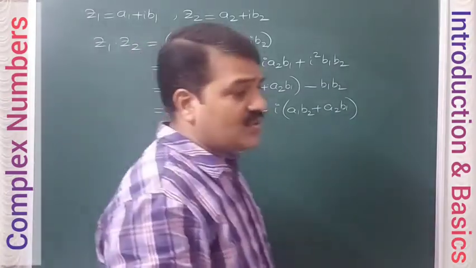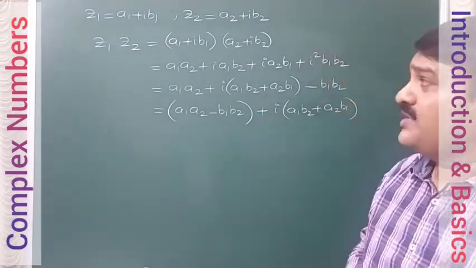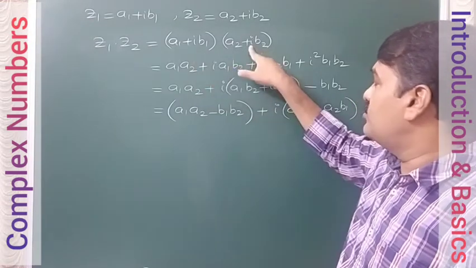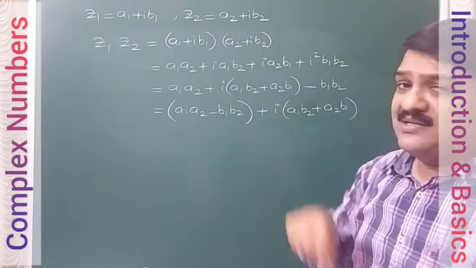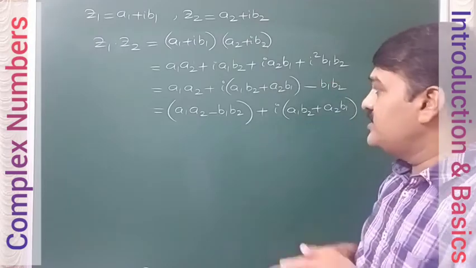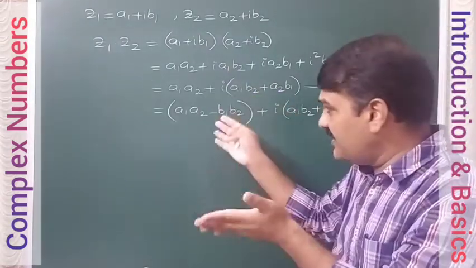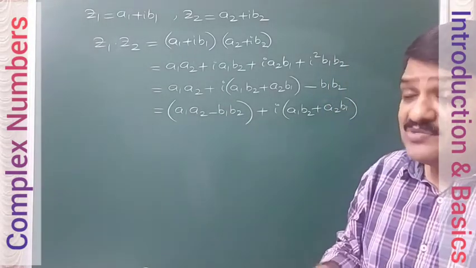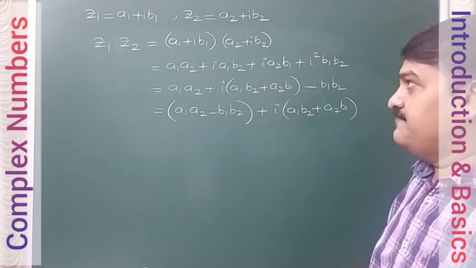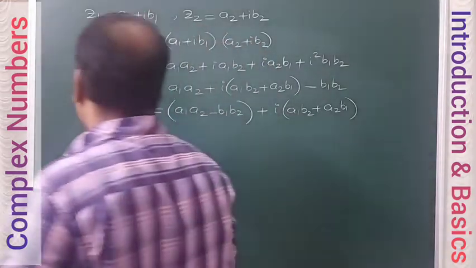So complex number multiplication is like normal multiplication only, but in the multiplication process you have to take i square as -1. Separate all the terms which do not have i, which are called real, and separate all the terms which include i, which gives us the imaginary part. So this is about the multiplication of complex numbers.